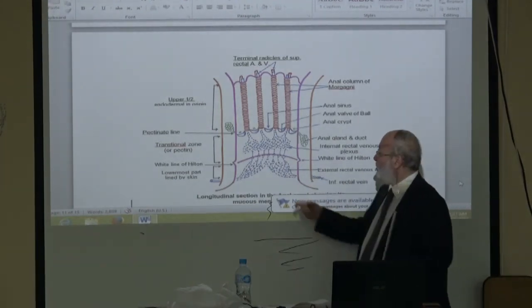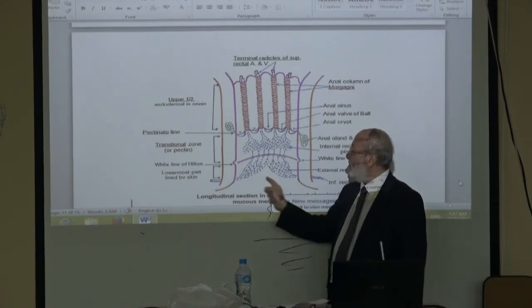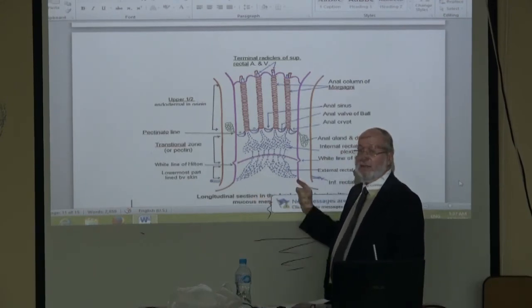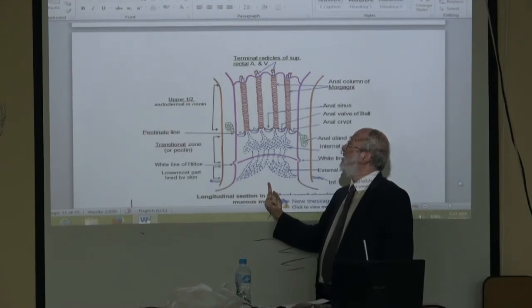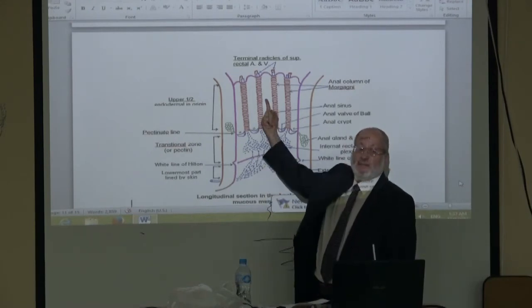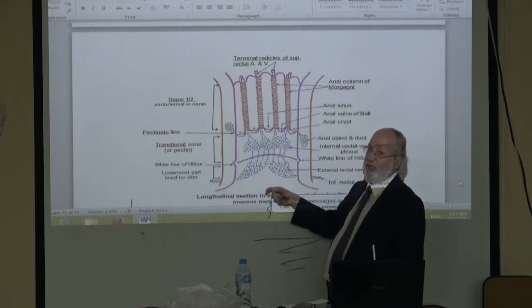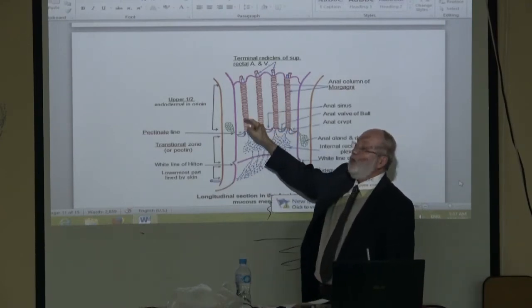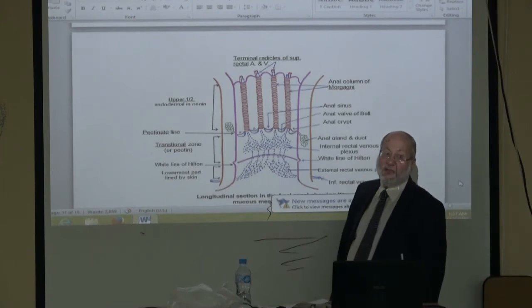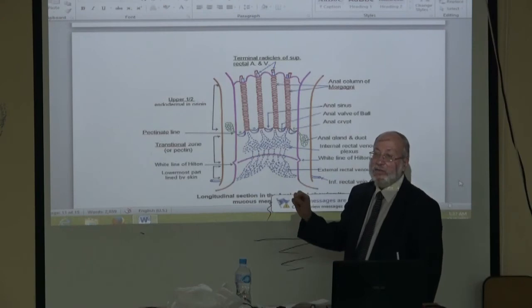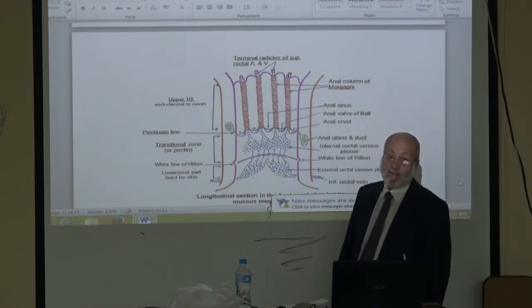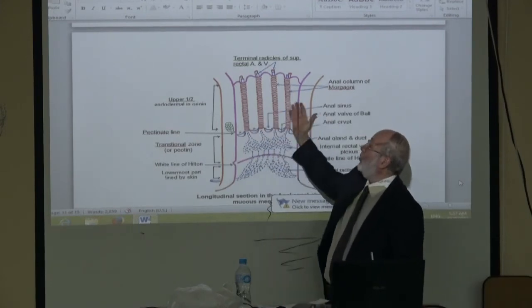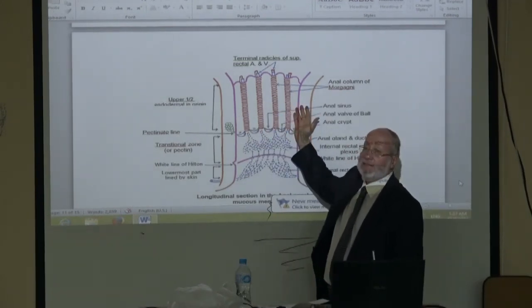This venous plexus is in relation to the anal opening. This is the anal opening. This plexus is deep in relation to it. Therefore, this venous plexus, formed by the tributaries of the superior rectal vein, is called the internal hemorrhoidal venous plexus.